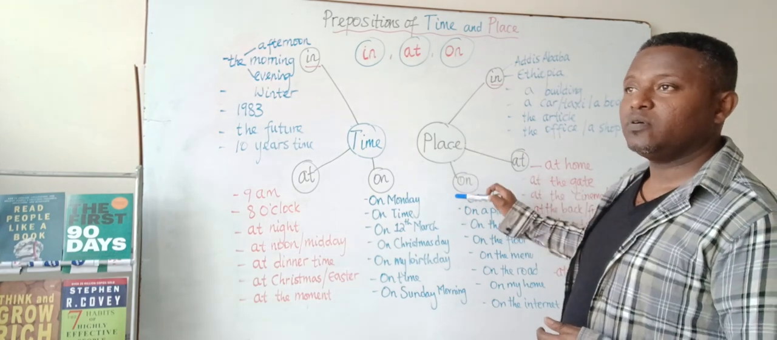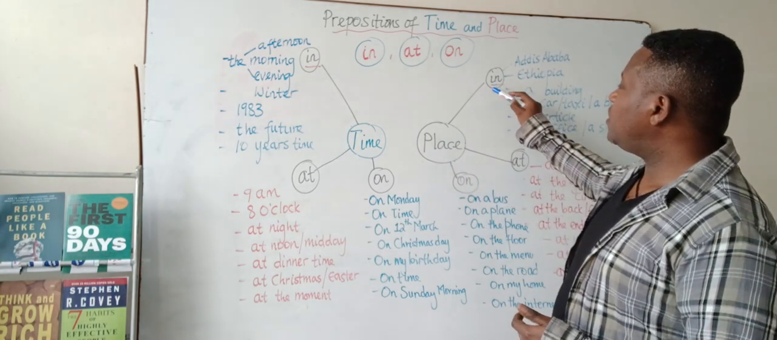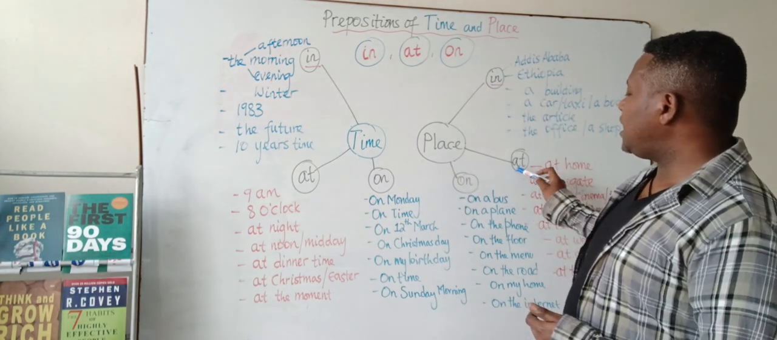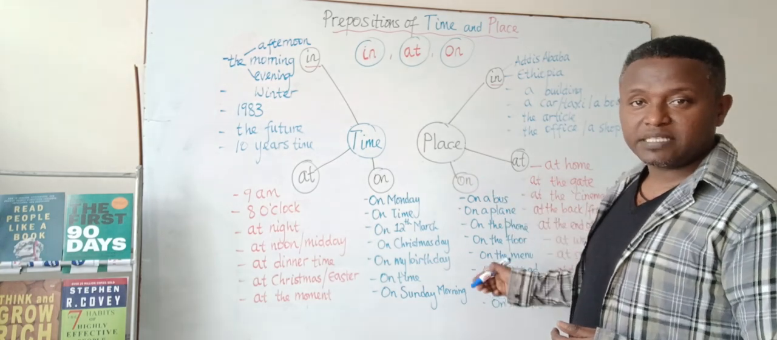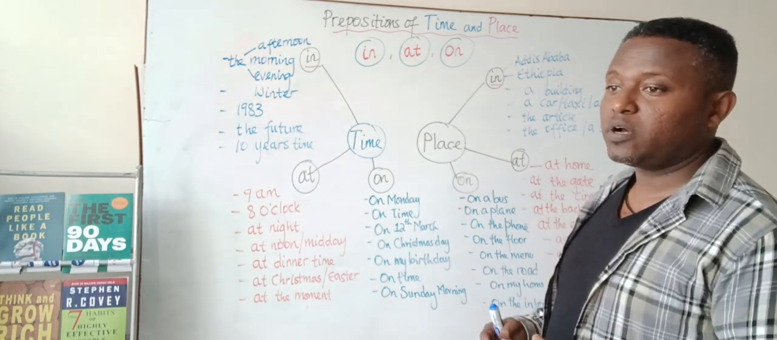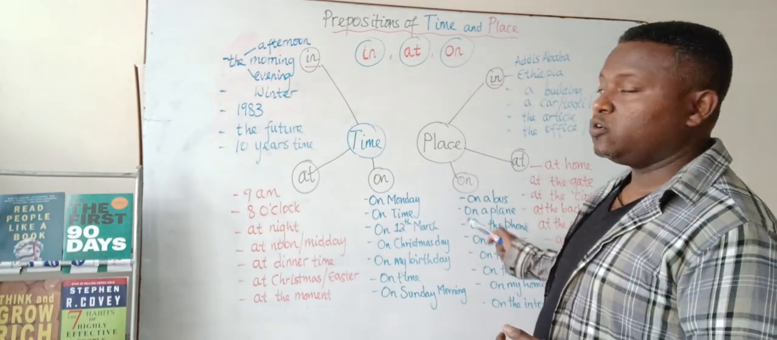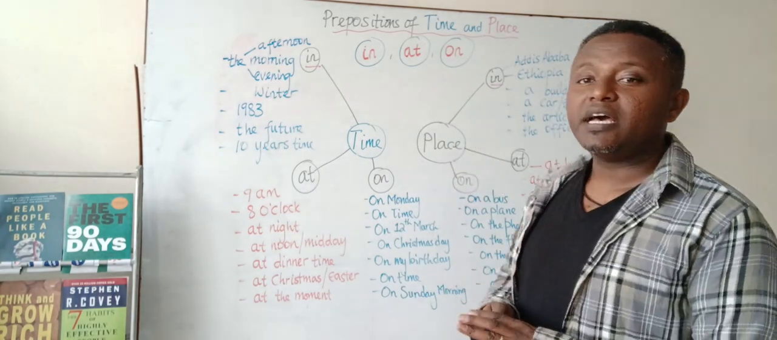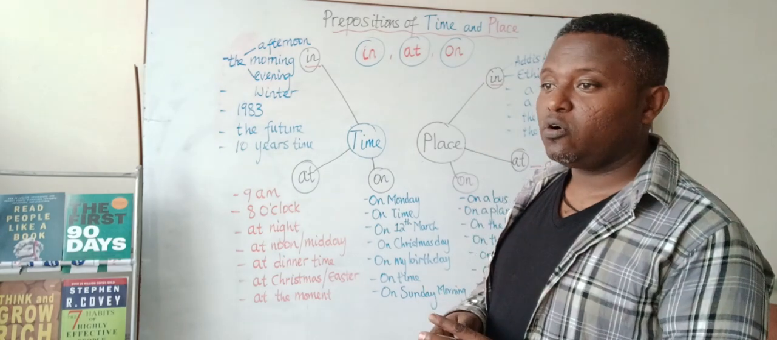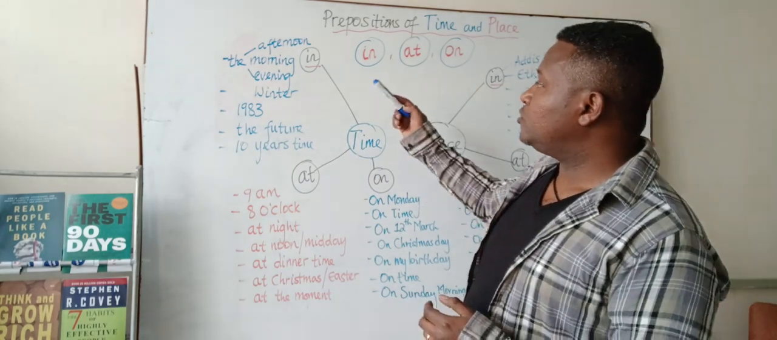Okay? How are we going to use in, at, on with places, okay? When we want to talk about place, how are we going to use in, at, on? So these prepositions, they have their own characters, they have their own use. So to begin with,